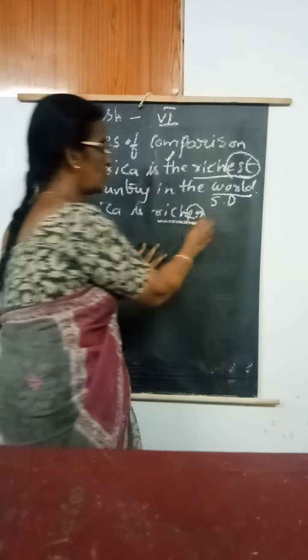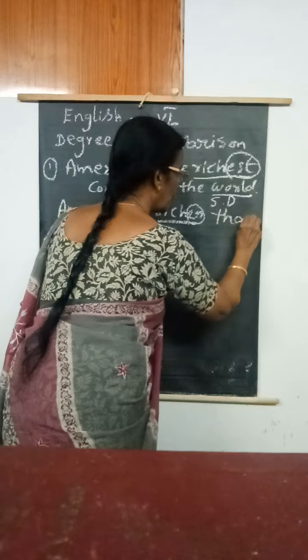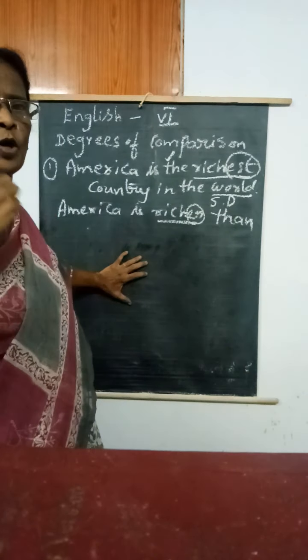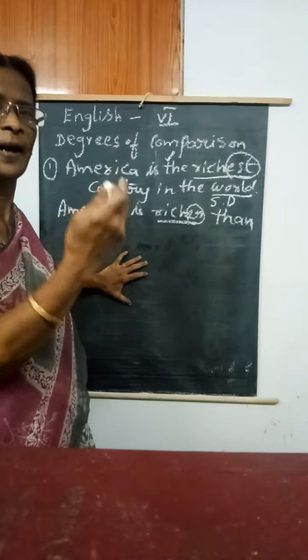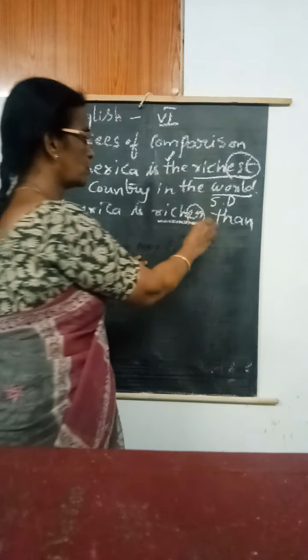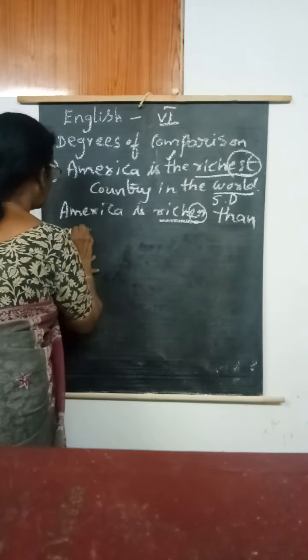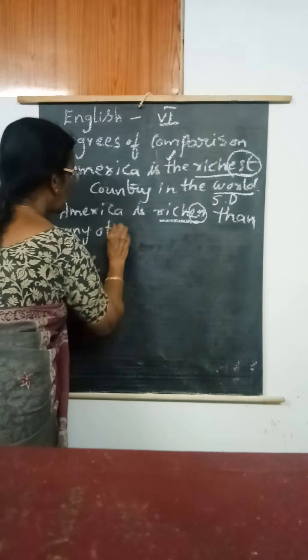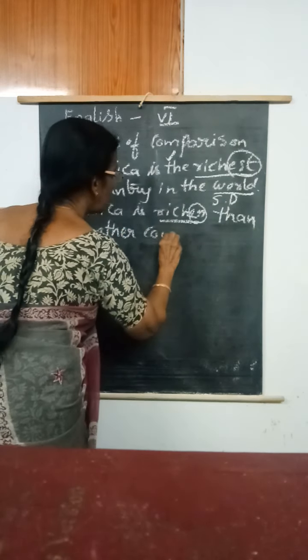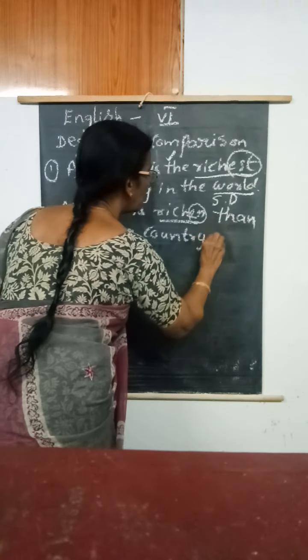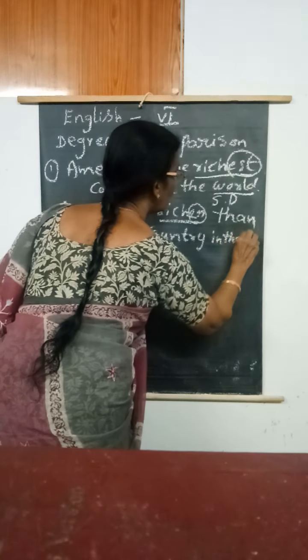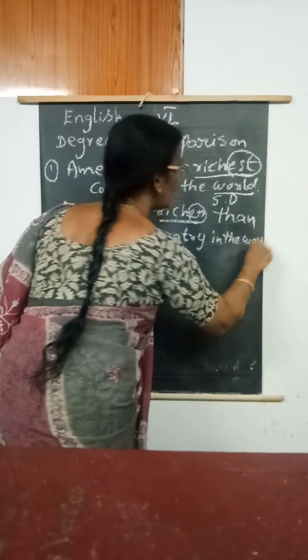America is richer than. Than should be there. Why? Because you are comparing. So in comparison we have to use than. America is richer than any other country in the world.